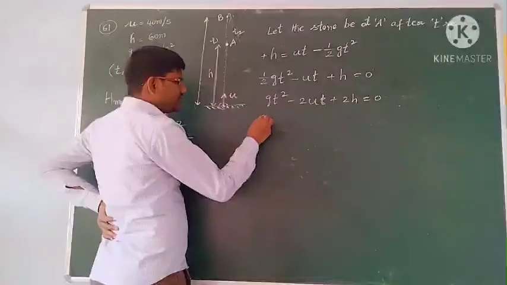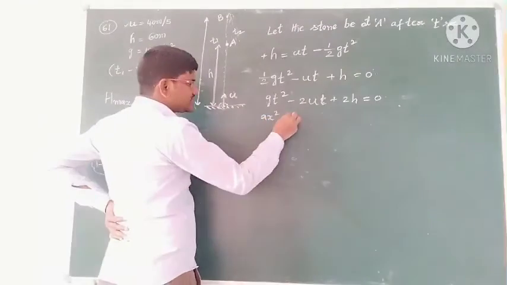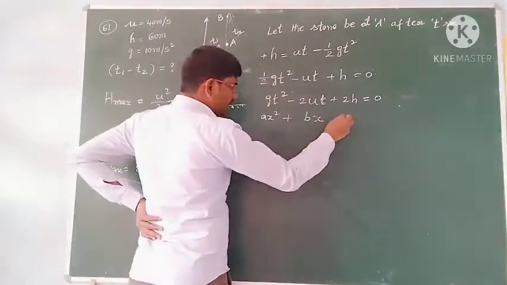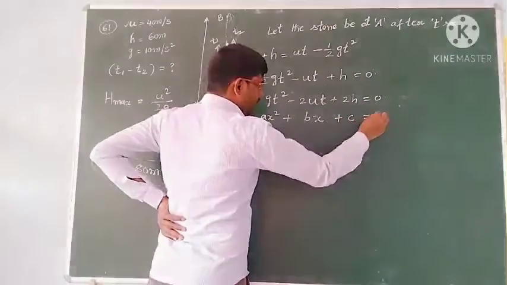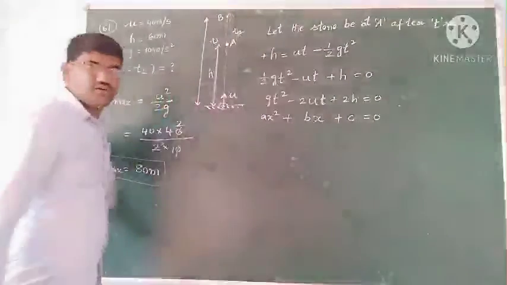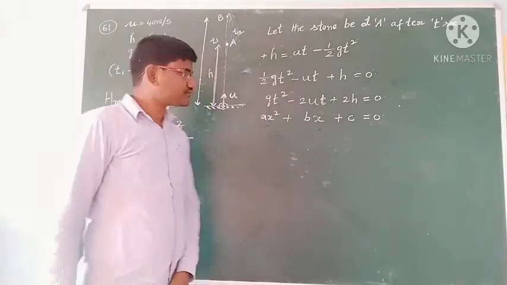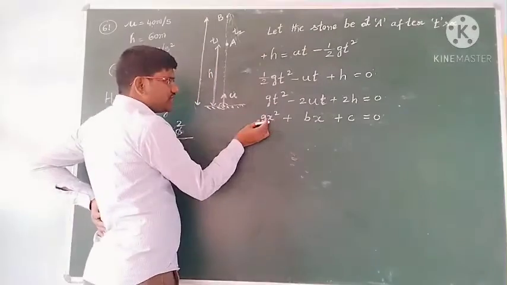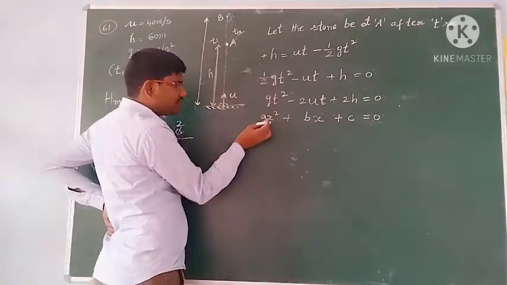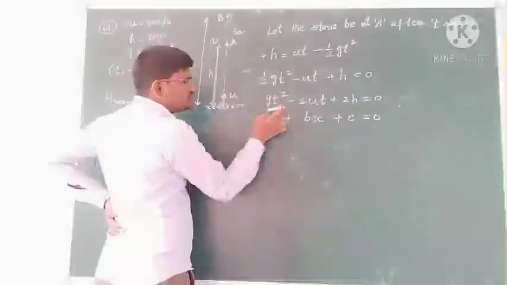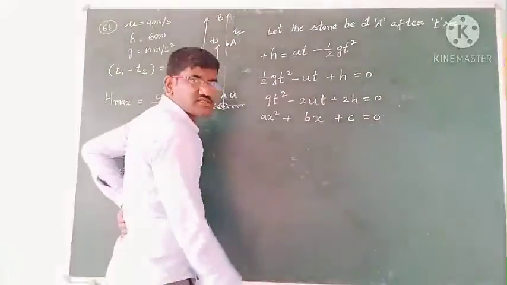So then compare this with our quadratic equation, ax square plus bx plus c is equal to 0. It is a quadratic equation in x, it is a quadratic equation in t. So x square coefficient is a, t square coefficient is g. This a, b, c are constants, g, u, h are constants.